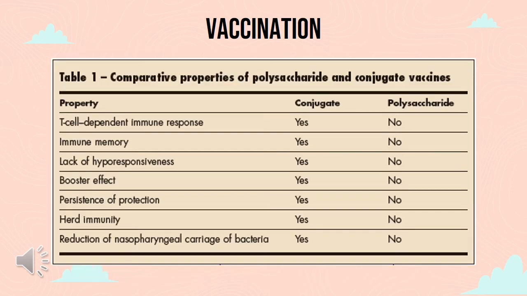This slide shows the comparison of properties between polysaccharide and conjugate vaccine in terms of T-cell dependent immune response, immune memory, lack of hyporesponsiveness, booster effect, persistence of protection, herd immunity, and reduction of nasopharyngeal carriage of bacteria, all of which point toward the conjugate vaccine, not the polysaccharide.